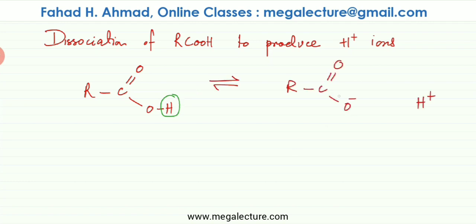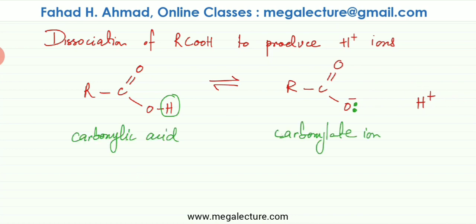So here you can see the carboxylate ion that would be produced. The H is going to break off. The H plus 1 ion is going to be produced. So it would be classified as an acid. And the oxygen, on the other hand, is going to have a negative charge. It would have excess electrons. The H would leave those electrons and would heterolytically break off.